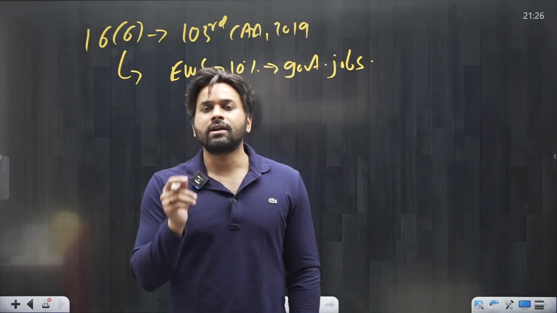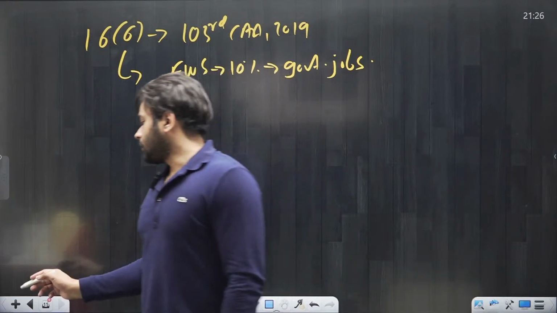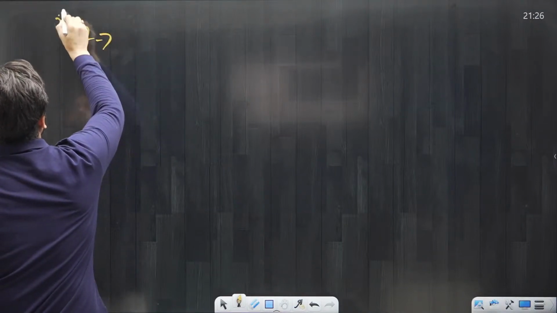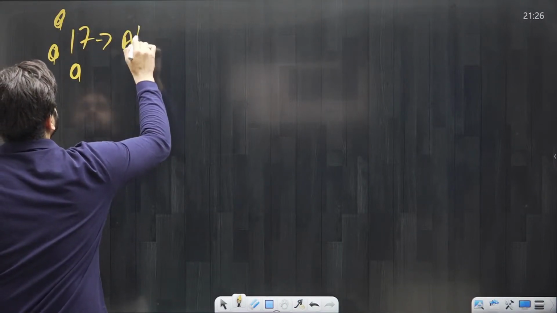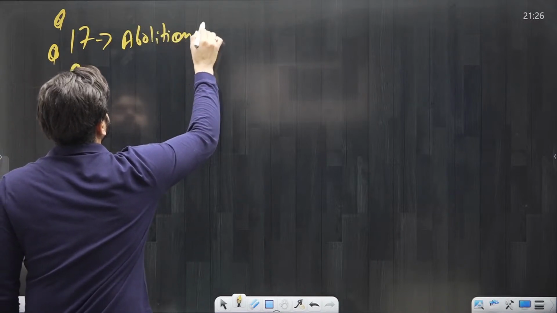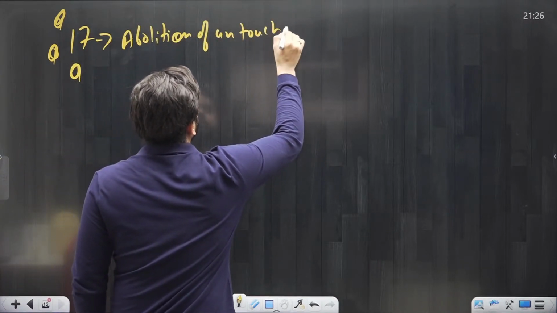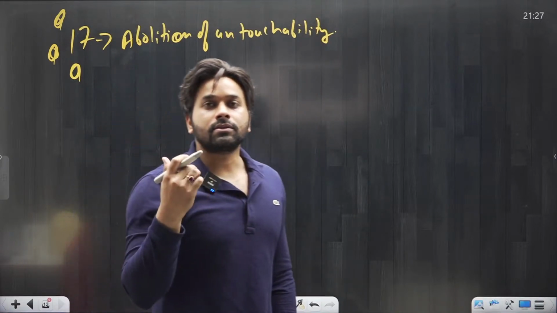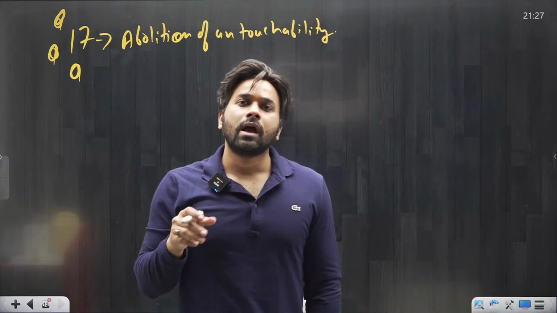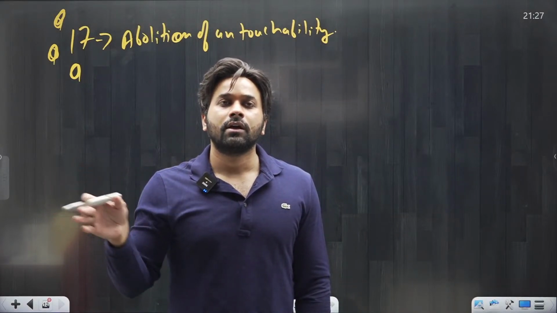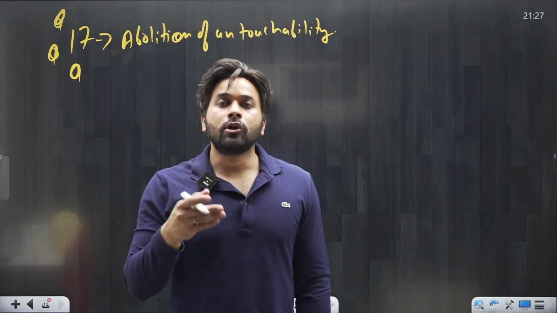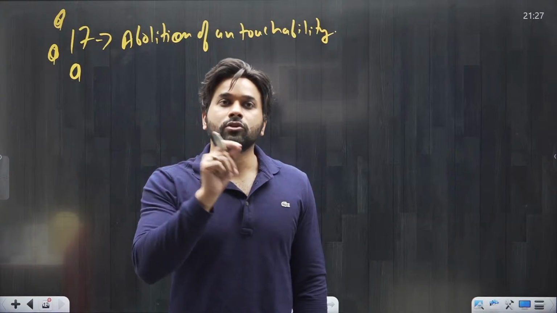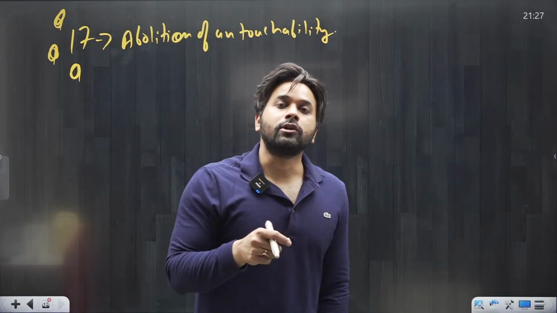So after Article 16, we will start with Article number 17. For your examination, Article 17 is important. Article 17 is abolition of untouchability. And I have seen many times that this question has appeared in the examination. The question is: abolition of untouchability is under which article of the Constitution? So the heading is also important, that Article 17 deals with abolition of untouchability.